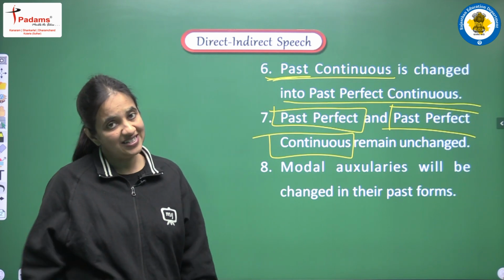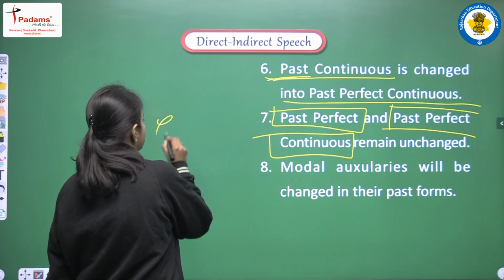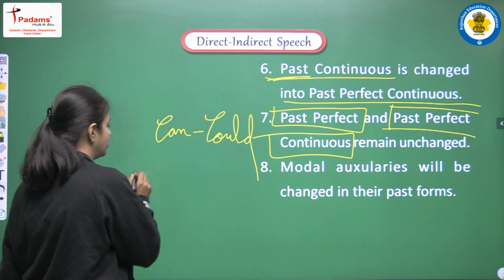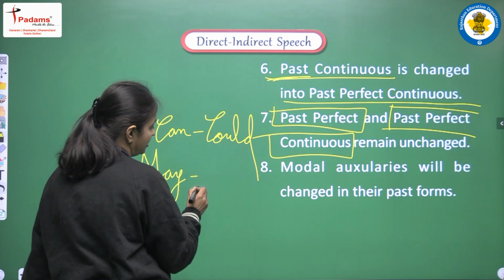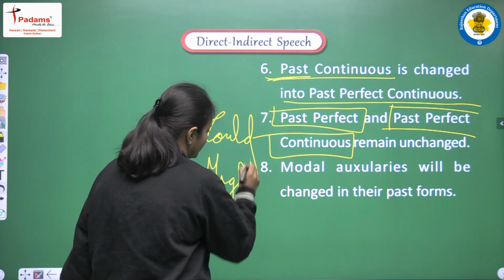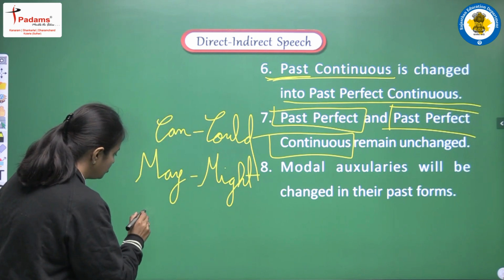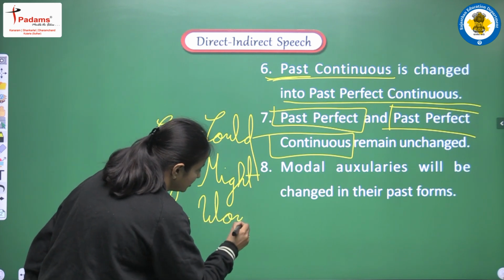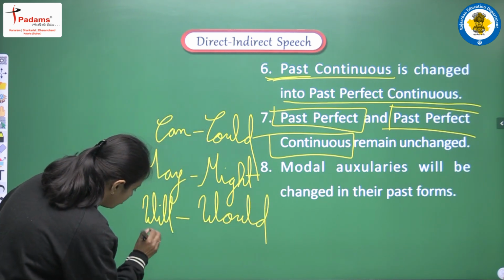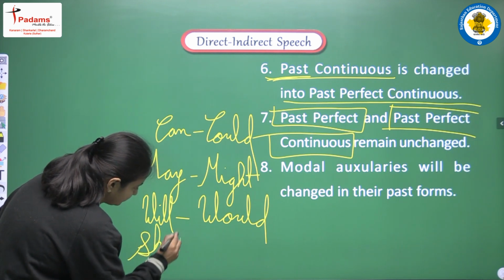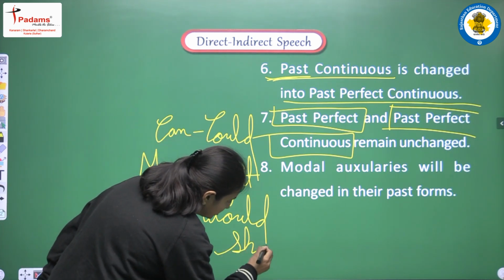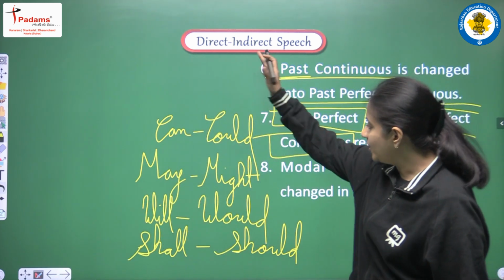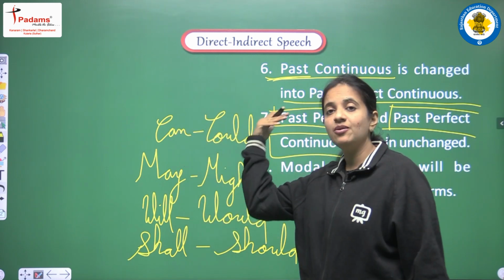How? We have discussed this already. What is the past form of can? We all know it is could, right? What is the past form of may? It is might. And similarly, what is the past form of will? Yes, it is would. And what is the past form of shall? It is should. So if we are having any modal auxiliary in the direct speech, we have to convert the modal into its past form.